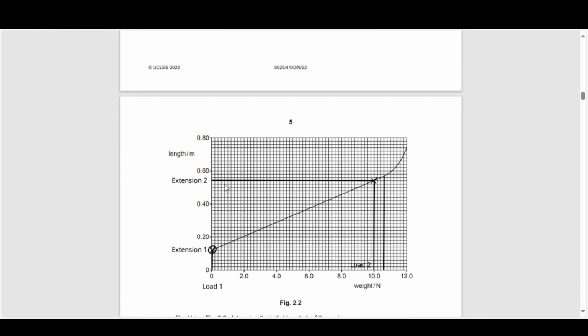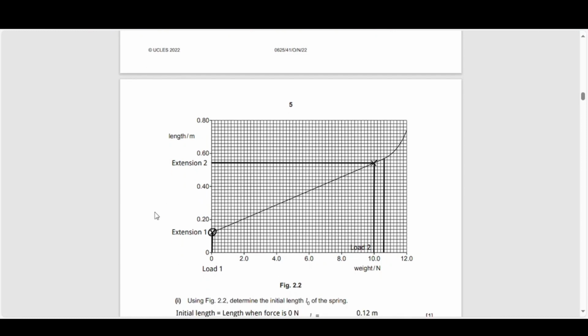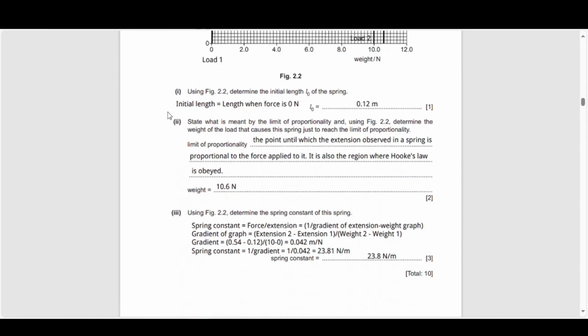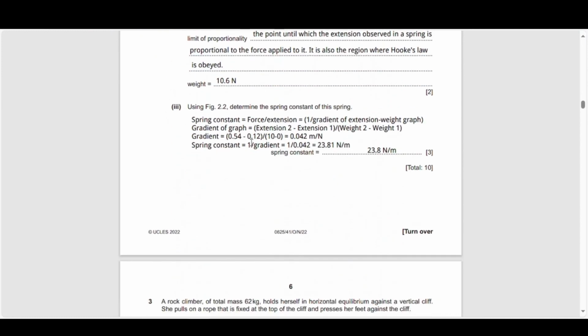So I picked a point where the load is 10 newtons, and I've got an extension, well, not an extension, but I've got a length of 0.54 meters. So I'd have to subtract 0.12 meters from that to be able to get the extension at that point, which is what I've done here, 0.54 minus 0.12 to get the extension at 2. Extension at 1 is 0. And I've got a weight of 2 minus a weight of 1. So that is essentially 10 minus 0, which is 10. And that gives me a value of 0.042 meters per Newton.